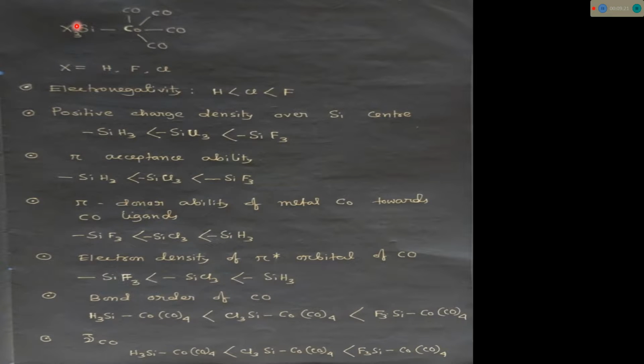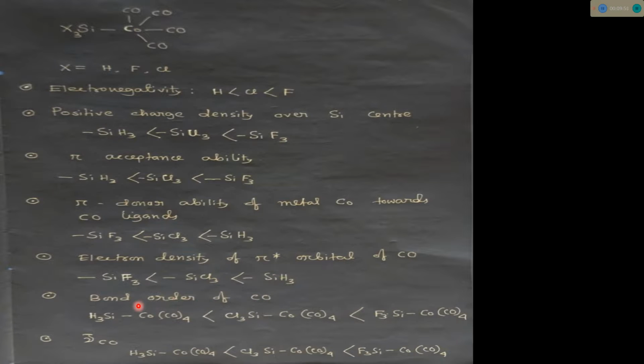And since SiH3 is less pi accepting, it will accept less amount of electron from the cobalt center. That's why the cobalt center donates more electron density toward the pi star orbital of the CO ligand. So there is more electron density in the pi star orbital of CO in the case of SiH3.